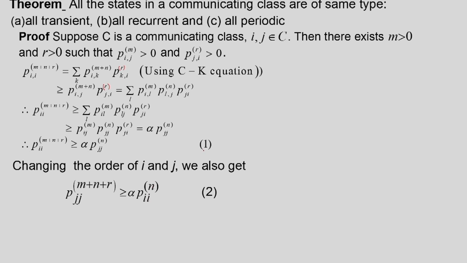Let us number this equation as 1 and this equation as 2. So by assuming that there is a communication between i and j, we arrived at two equations: P_ii^(m+n+r) is greater than or equal to alpha times P_jj^(n), and P_jj^(m+n+r) is greater than or equal to alpha times P_ii^(n).